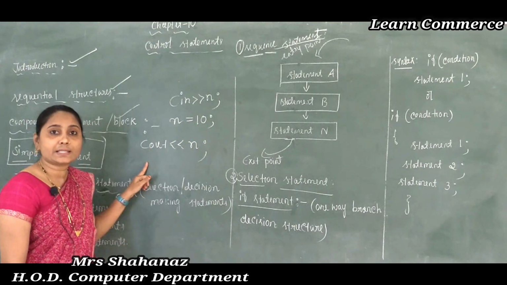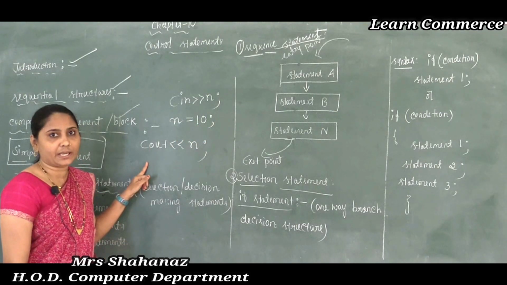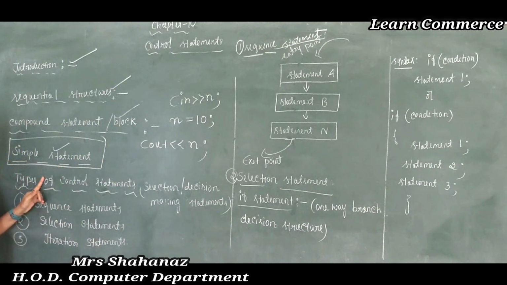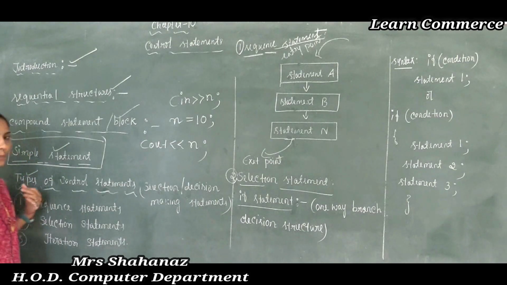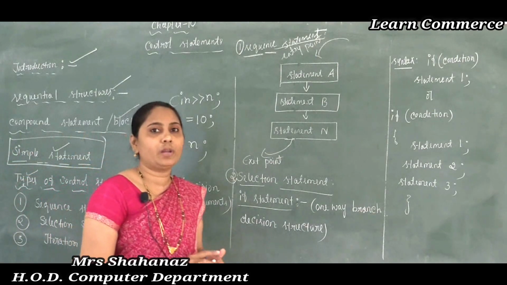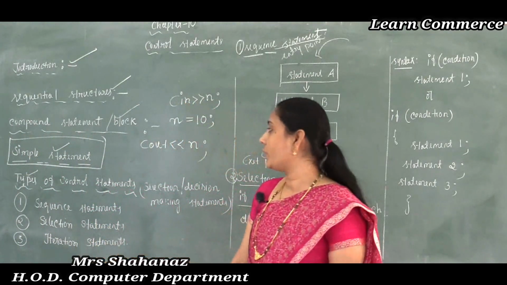And lastly, the example of the output statement. So we can say the meaning of this simple statement: any single input statement, output statement, or assignment statement is called a simple statement. Is this clear? Okay, now after completing the simple statement, let's talk about the types of control statement.